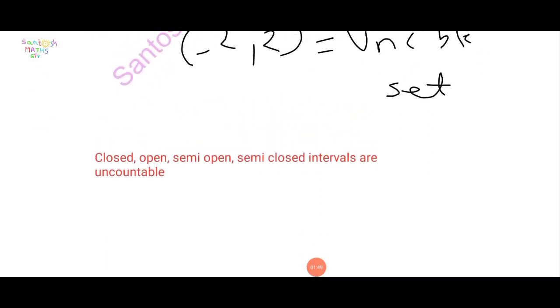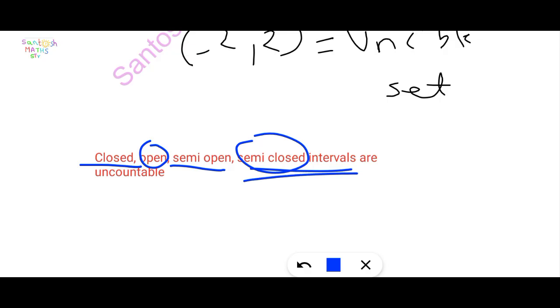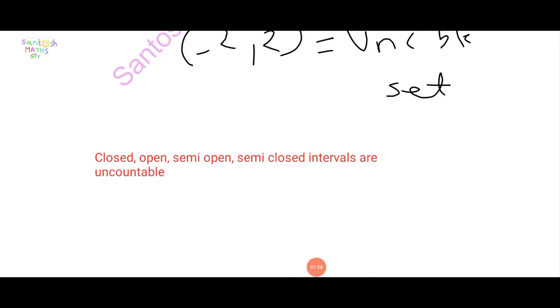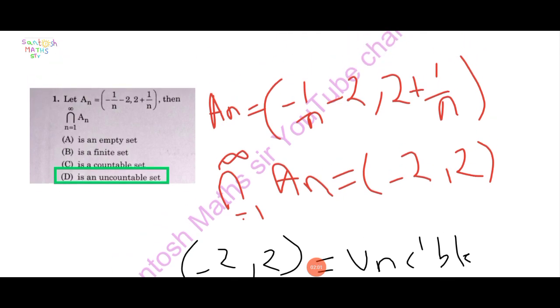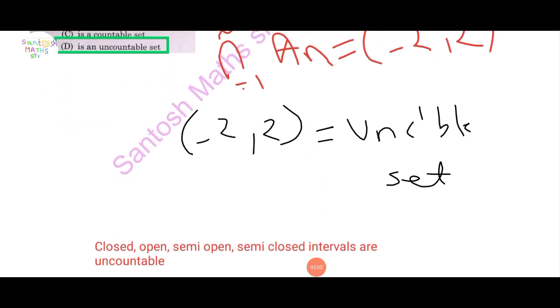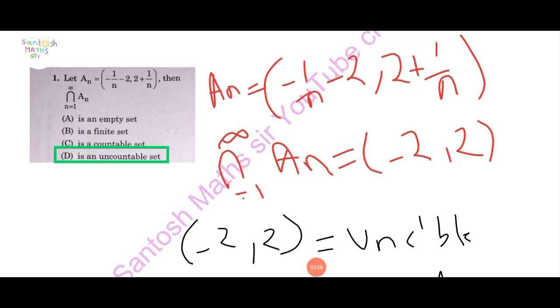Here is one result: closed interval, open interval, semi-open interval, semi-closed interval, all are uncountable. So minus 2 to 2 is an interval, so this is an uncountable set. Option A is an empty set, discarded. B is a finite set, also discarded. C is a countable set, also discarded. D is uncountable, so D is correct. Interval is an uncountable set.